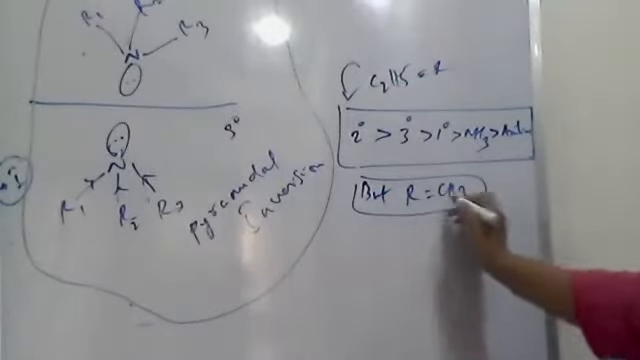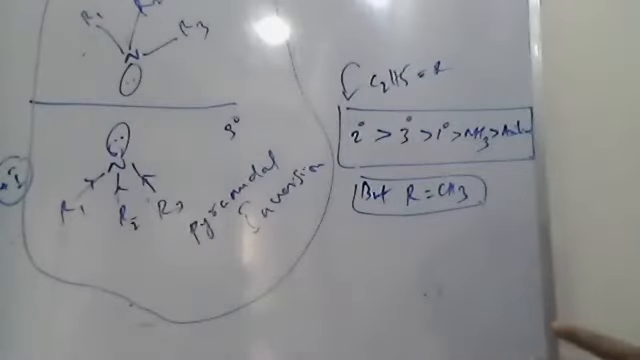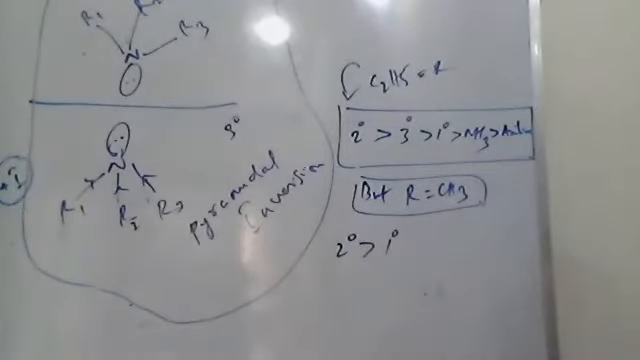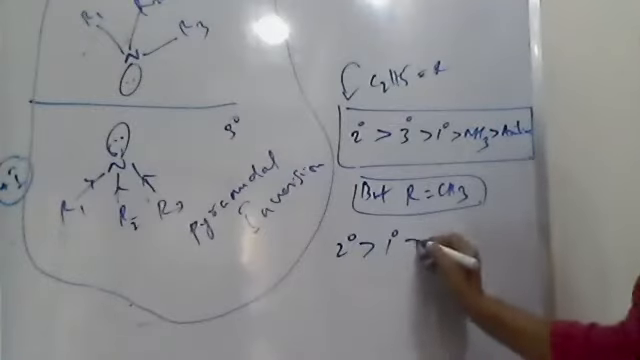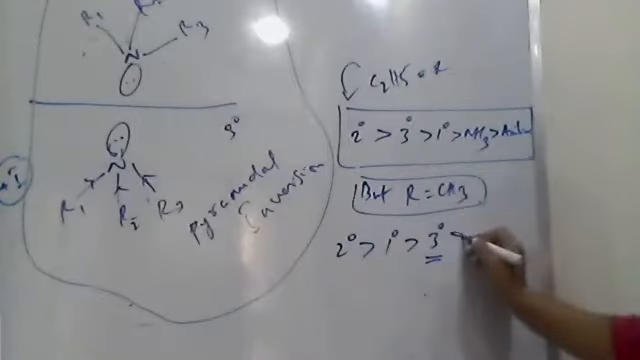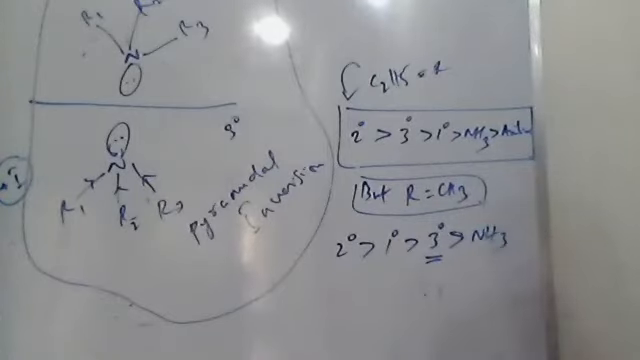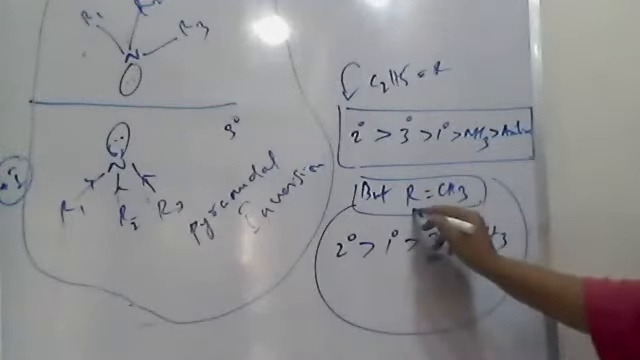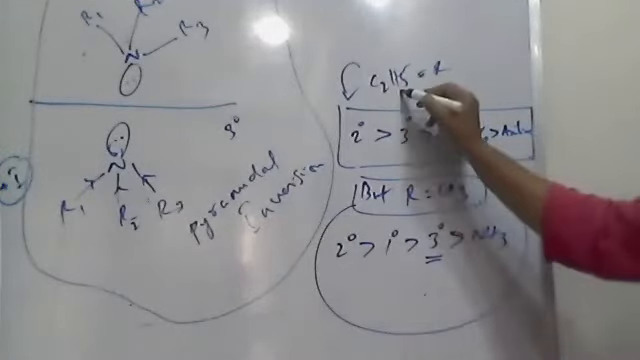If R is methyl, alkyl is methyl. So what happens? Secondary is okay. But here, the primary methylamine is a stronger base than the tertiary. Okay, note this point. And next is ammonia. Why is it so? Because here the alkyl group, the methyl group, is smaller than the ethyl.